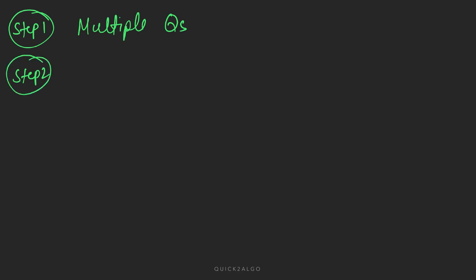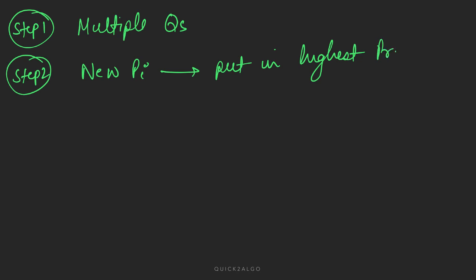Now we are going to look at the algorithm. Let's see what step one is. Step one, we have multiple queues in the system. This is an algorithm; those were the rules. Step two, we have a new process coming in. If a new process comes in, then put it in the highest priority queue.